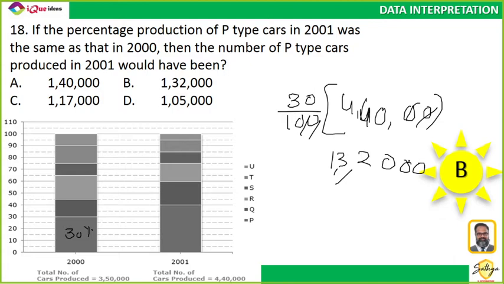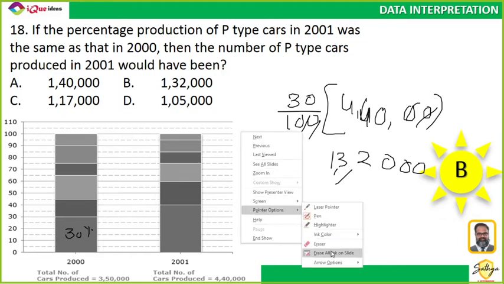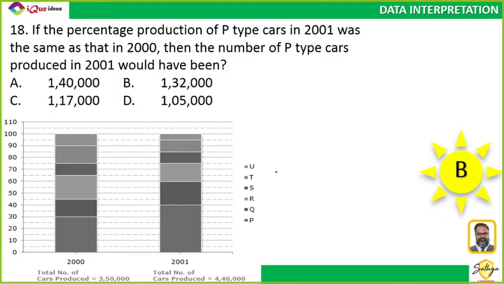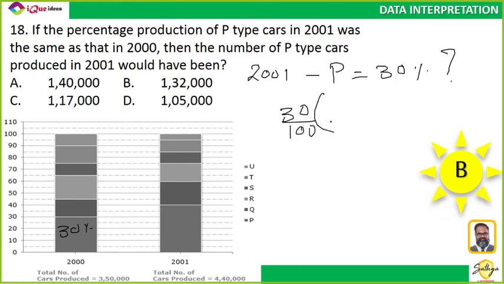Vanshika, didn't get this one? See, what is the question asked? If the percentage production of the car P in 2001 was same as 2000, in 2000 P was 30%, right? So in 2001 also, if P was 30% of total, then how much was it? So 30% of total of 2001. In 2001 the total was 4,40,000. That's it.